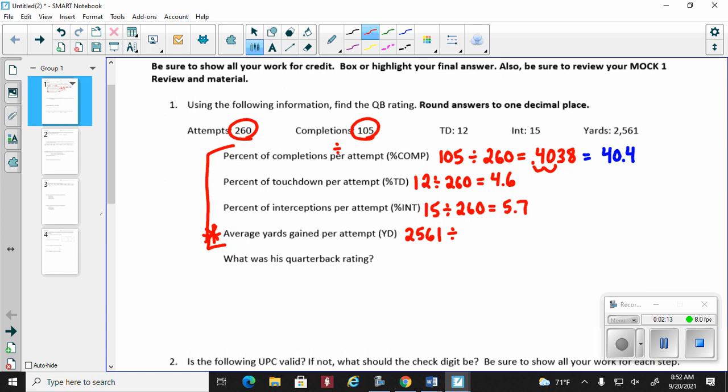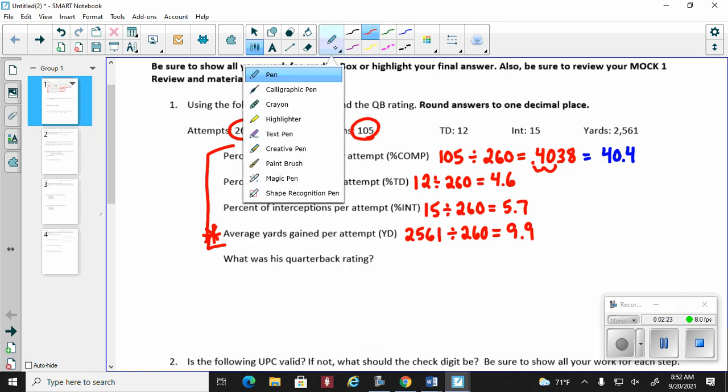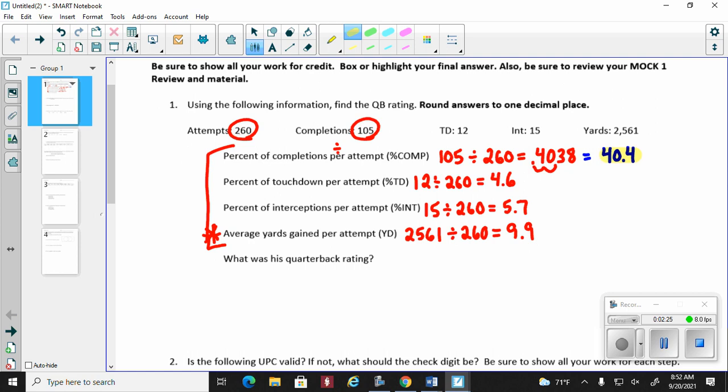So 2561 divided by 260. All right, so 2561 divided by 260, and that gave me basically, excuse me, 9.9. All right, so what I'm going to do is I'm going to take this number, this number, this number, and this number, and I'm going to use the very big formula to get my answer.